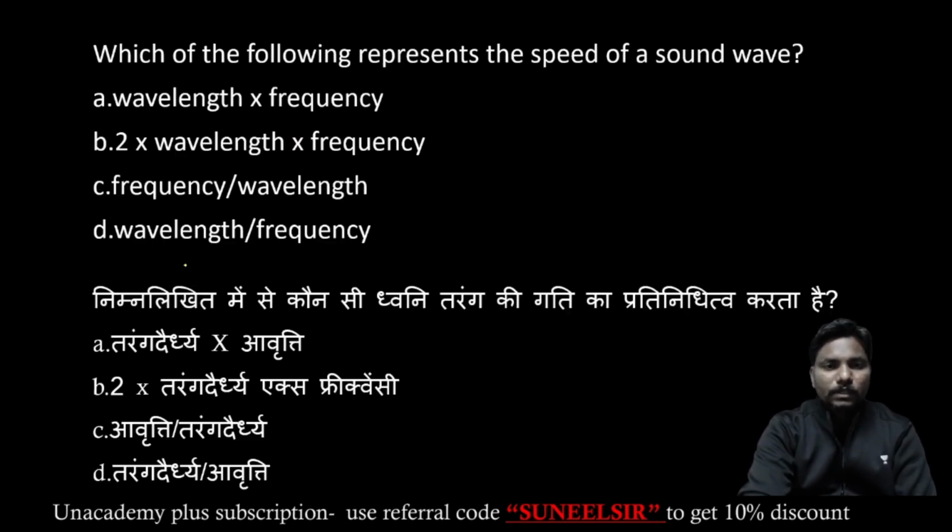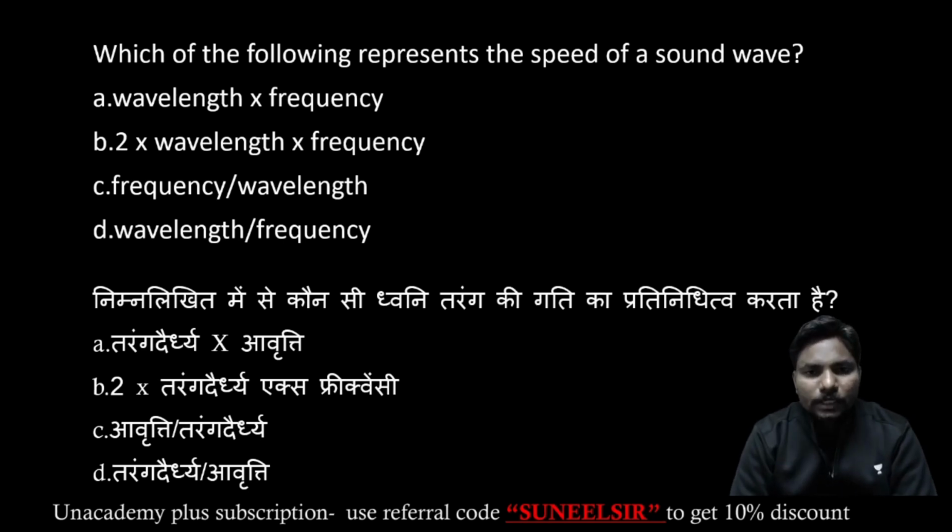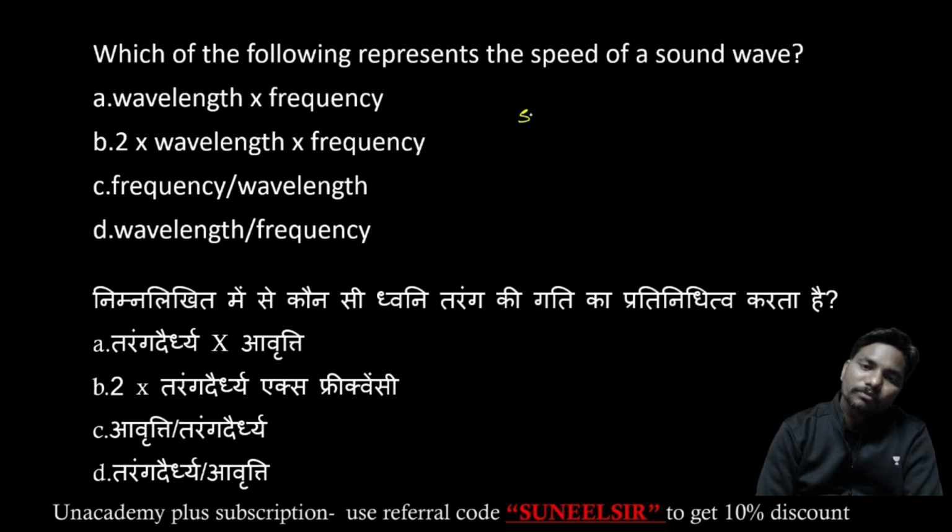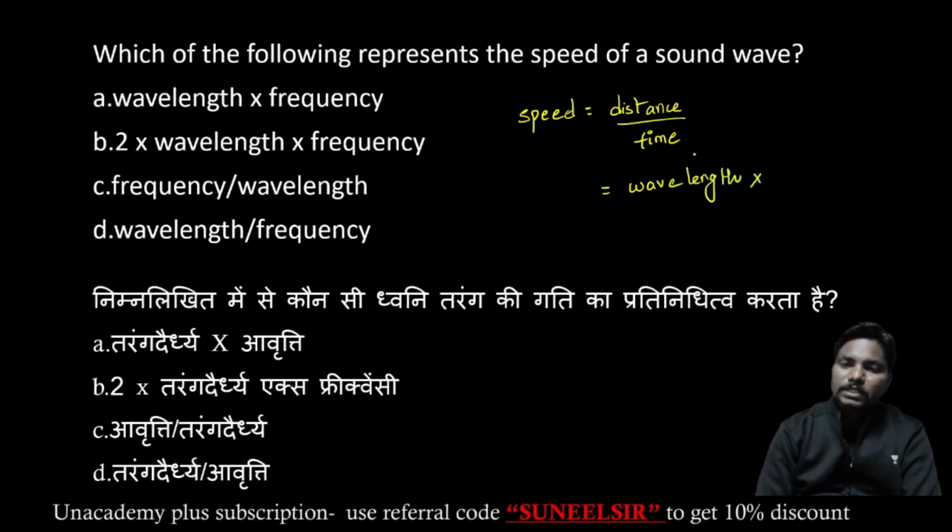Coming to the next one. Which of the following represents the speed of a sound wave? Let us take the general formula of speed. Speed is equal to distance by time. Here the distance is replaced with the wavelength, and 1 by time period is replaced with the frequency.